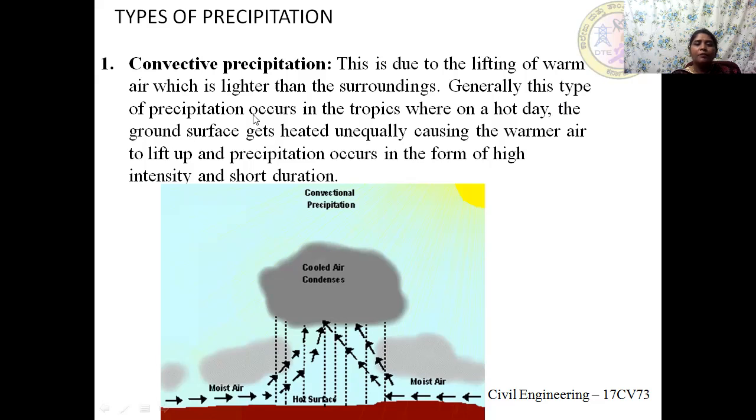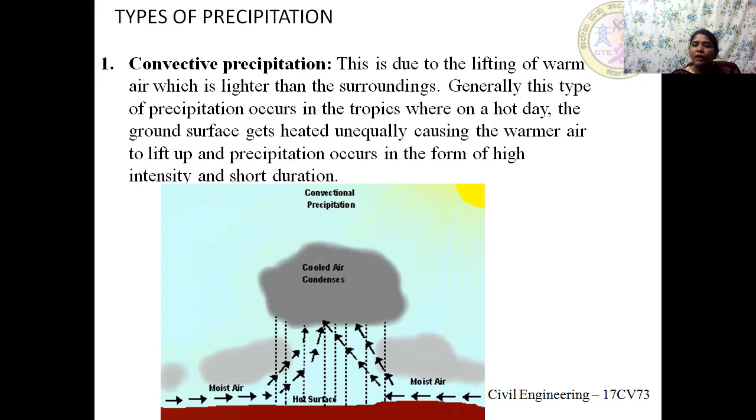Generally, this type of precipitation occurs in the tropics where on a hot day the ground surface gets heated unequally, causing the warmer air to lift up, and precipitation occurs in the form of high intensity and short duration. During summer days, when the temperature is hot, the ground surface gets heated up, hence the air is warm there.